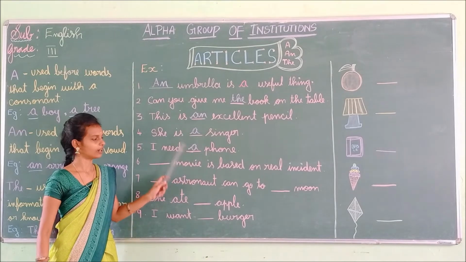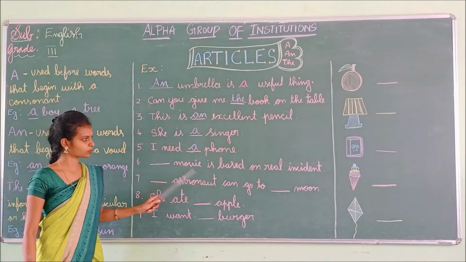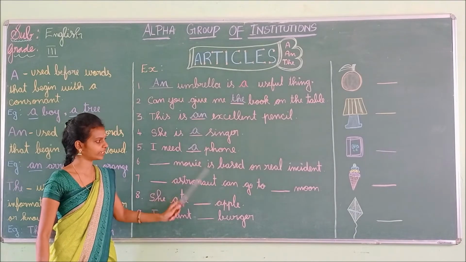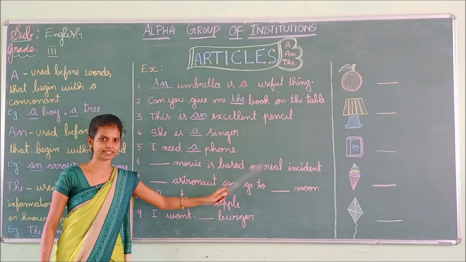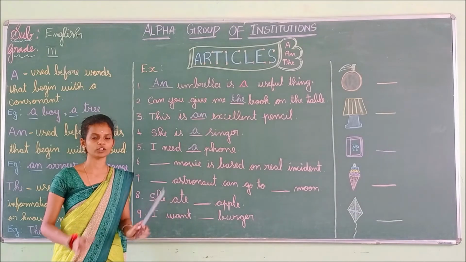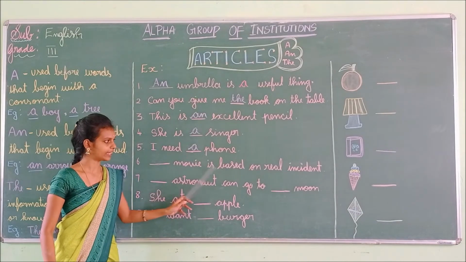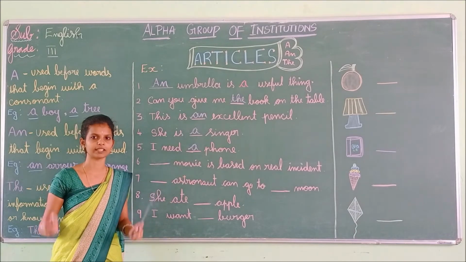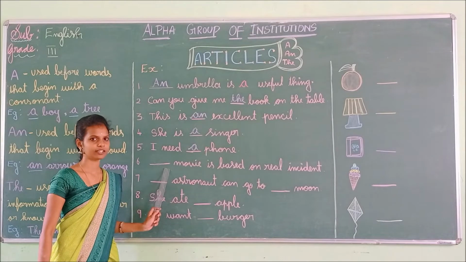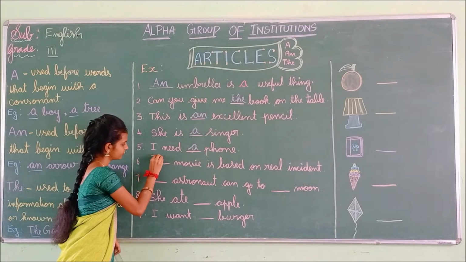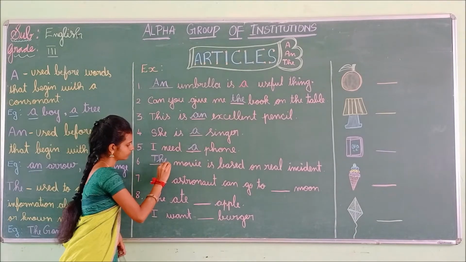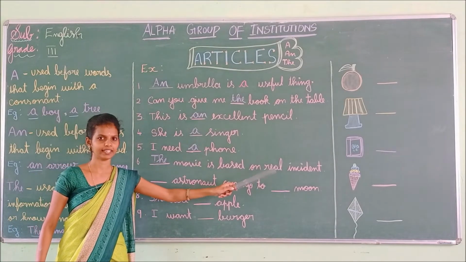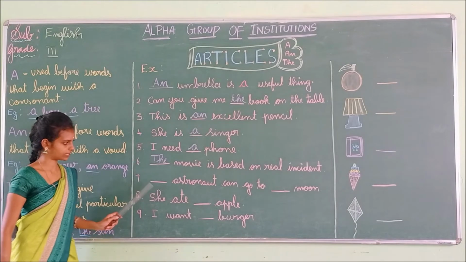So we use a. Okay. Dash movie is based on real incident. Here we are talking about the particular movie that is based on the real incident. So if we mention a particular thing, what do we have to use here? Yes, the. The movie is based on real incident. Okay, see the seventh one, children.